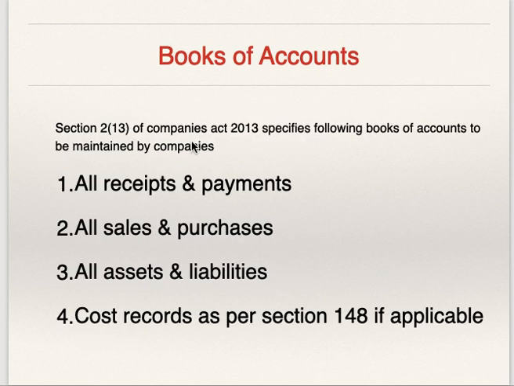Section 2 subsection 13 of Companies Act 2013 specifies books of accounts to be maintained by companies. So all companies, they are supposed to maintain books of account relating to all receipts and payments, all sales and purchases, all assets and liabilities, and cost records as per section 148 if applicable.